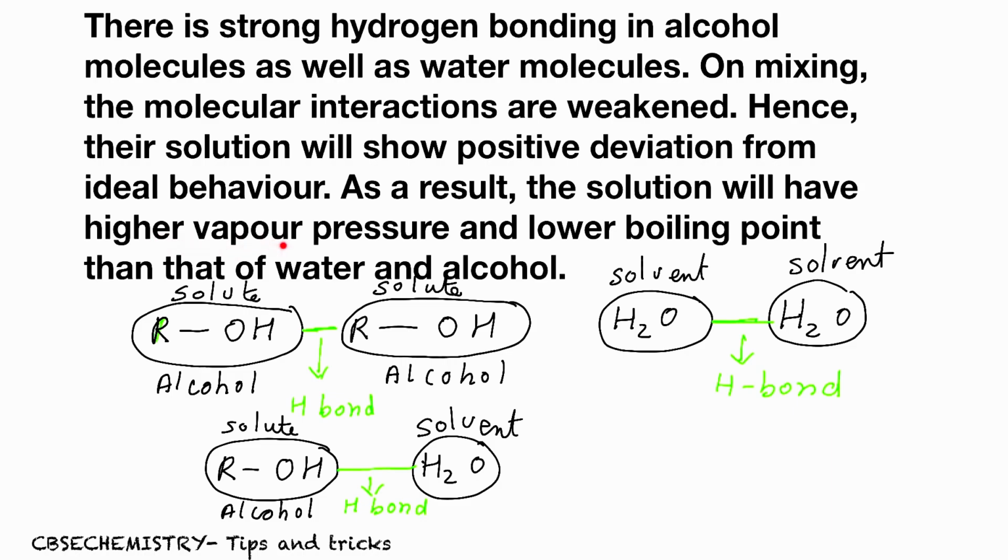Definitely, they have higher vapor pressure and lower boiling point. Correct, right? If the solution is showing positive deviation, then it has higher vapor pressure than we expected, right? And definitely their boiling point will be lower than the expected value. Hope you understand.